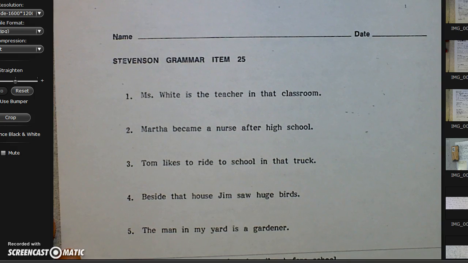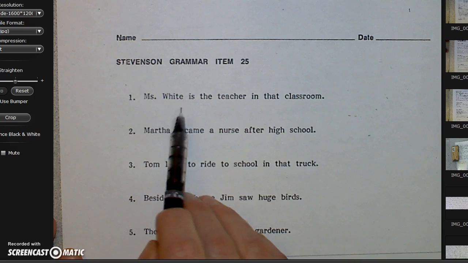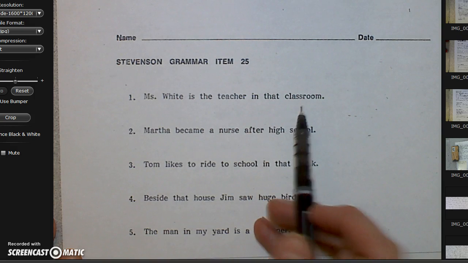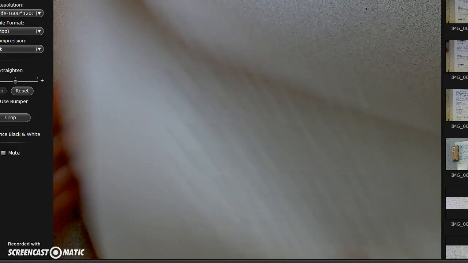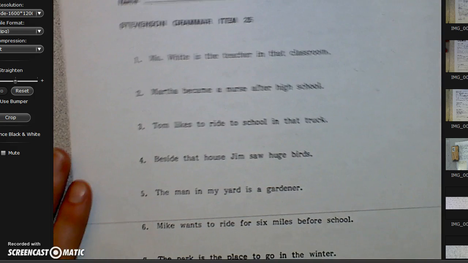We are going to start with the side that says Miss White is the teacher in that classroom. So it is the side that does not have the number 63 on it. Okay? So that's the side we're on.